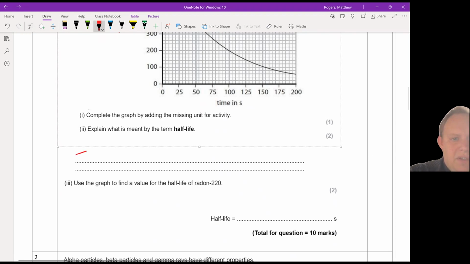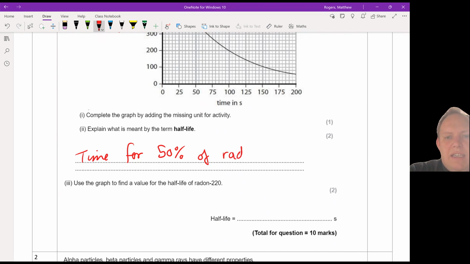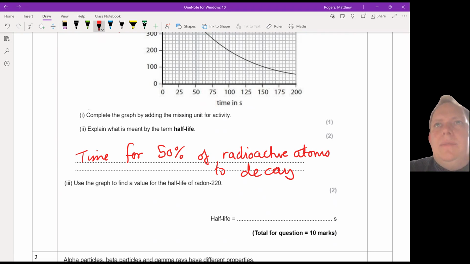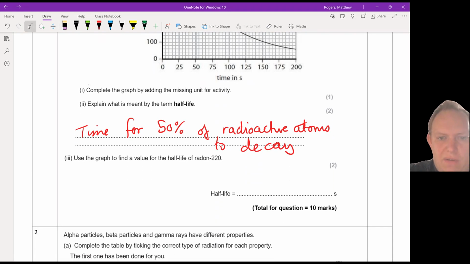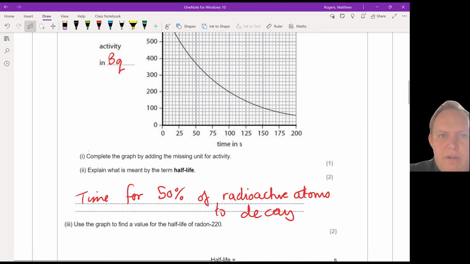So it's the amount of time for 50% of the radioactive atoms to decay. And for the last part, use the graph to find a value for the half-life of radon-220.